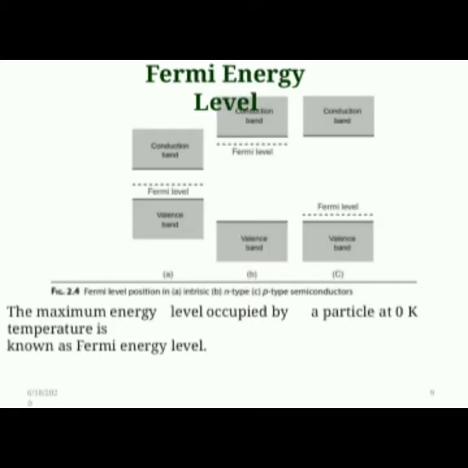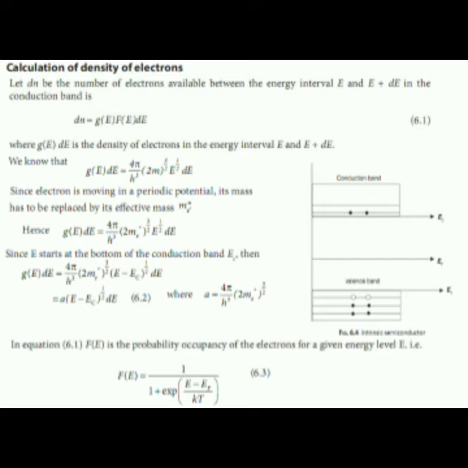Fermi energy level. The maximum energy level occupied by a particle at 0 Kelvin temperature is known as Fermi energy level. So, calculation of density of electrons.